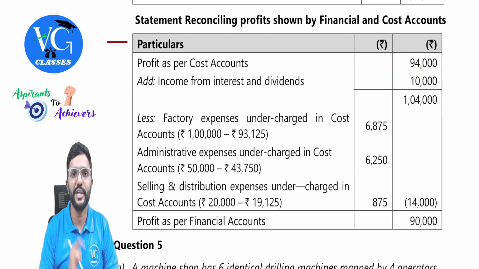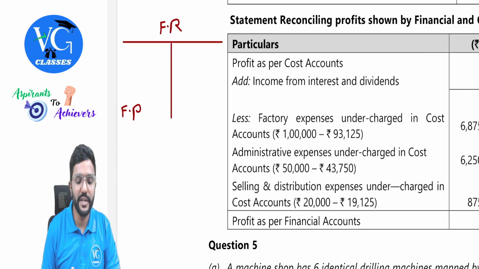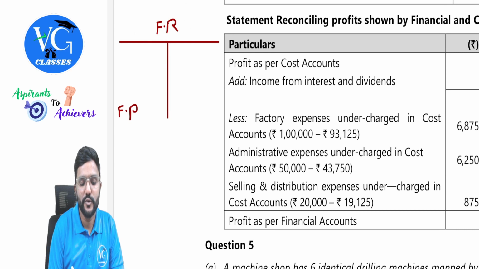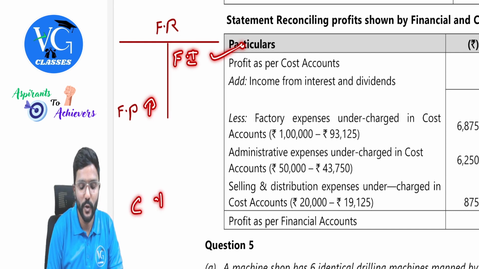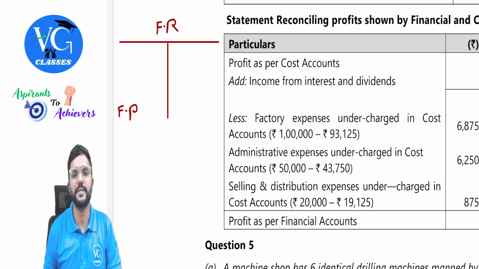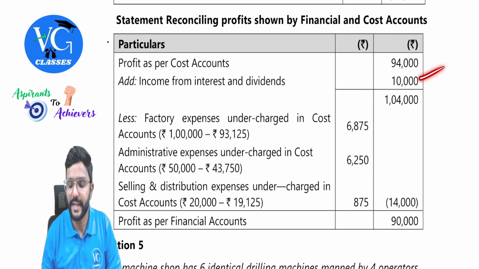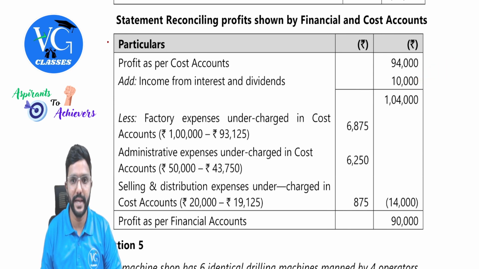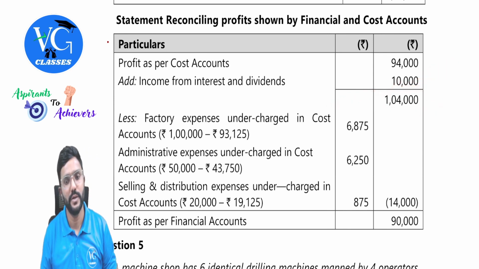There is one pure financial income. Assume, guys, this is in the financial records, so the financial income would have been recorded there. Because of that, financial profit has gone up. But have we recorded this in the cost books? No, we have not recorded it in cost records. So my cost profit has not changed. But now if I have to match it with financial profit, what should I do? I need to add it to my cost profit. So add 10,000, and we will get 1,04,000.